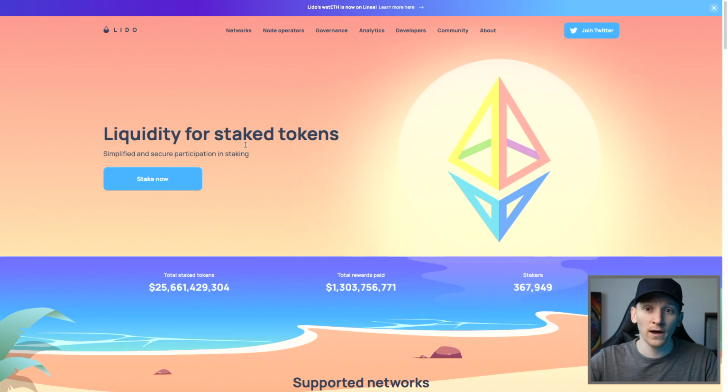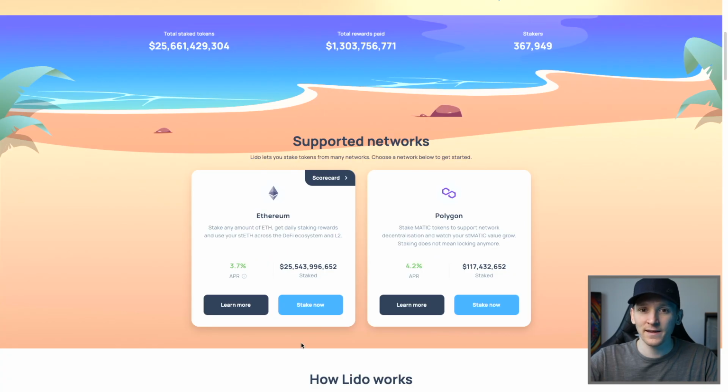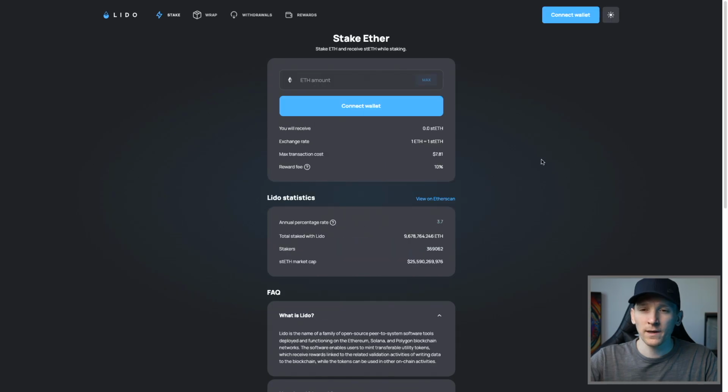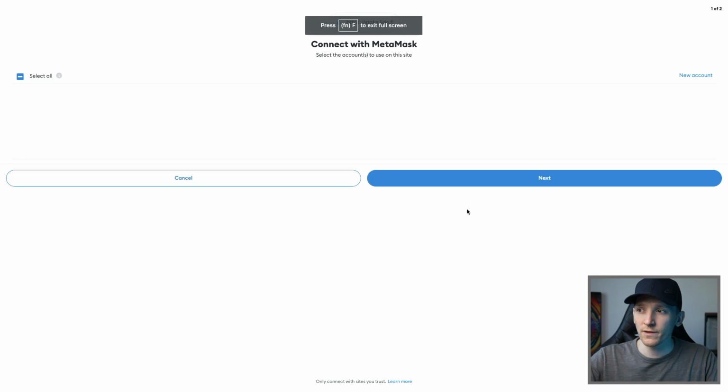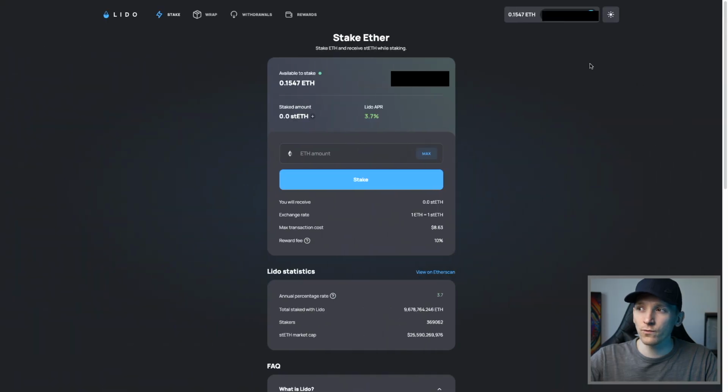So lido.fi, I'll link everything below. Stake now on Ethereum. From here, we have to connect a blockchain wallet. So top right-hand corner, connect wallet. I'll connect my MetaMask and just choose the wallet that I want to connect. So that's fine. And then from here, it's going to read the balances in your wallet. And it shows me that I've got 0.15 ETH that is currently not staked.